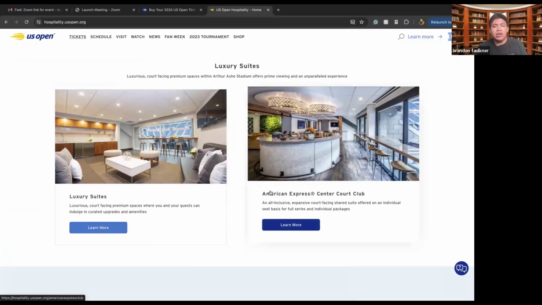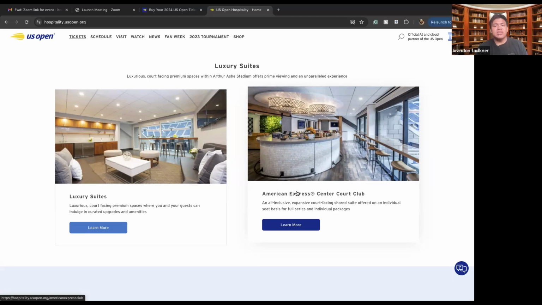You can also experience the American Express Center Courts Club. So if you are an American Express member with a higher up kind of credit card, so what that means is I believe it's their platinum card. You can access different things like their center court club, or you can of course buy your way in if you are an American Express member. If you are not, this club is not accessible to you.